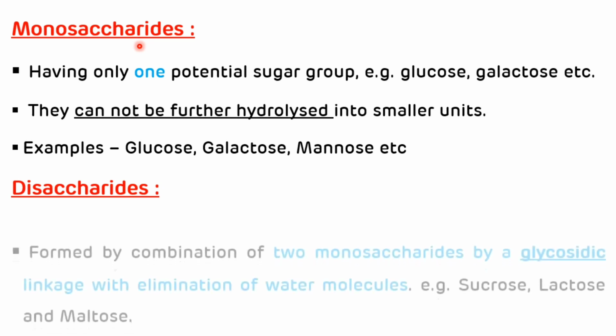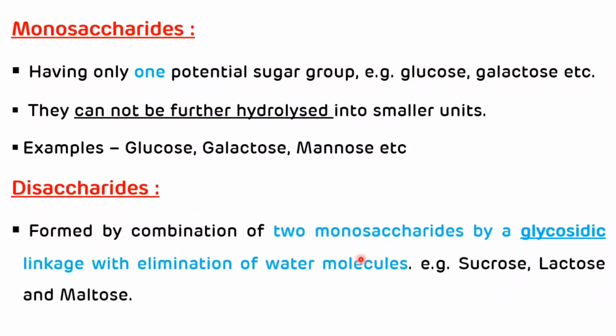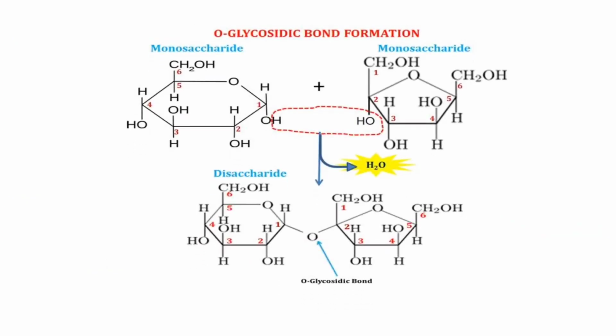Second one is a disaccharide. Disaccharide is formed by combination of two monosaccharides by a glycosidic linkage with elimination of a water molecule. And the examples are sucrose, which is formed by a combination of glucose and fructose, lactose, which is formed by a combination of glucose and galactose, and maltose, which is formed by a combination of glucose and glucose. This is the picture explaining the formation of glycosidic bond. So one monosaccharide is combined with another monosaccharide by the glycosidic bond with the elimination of a water molecule. So this is how the glycosidic bond is formed.